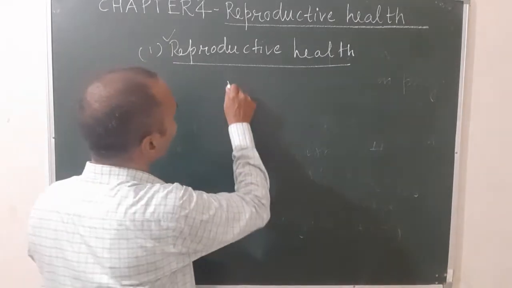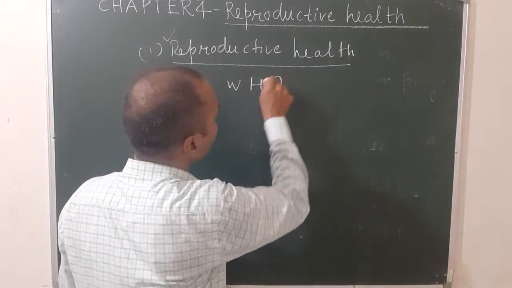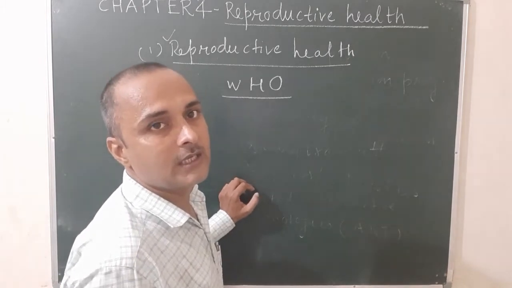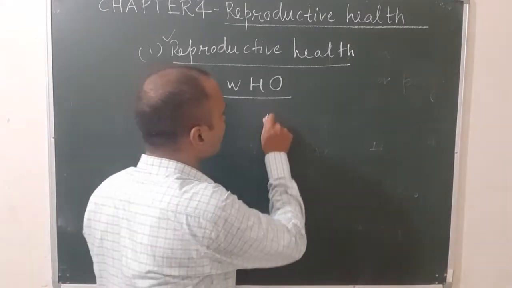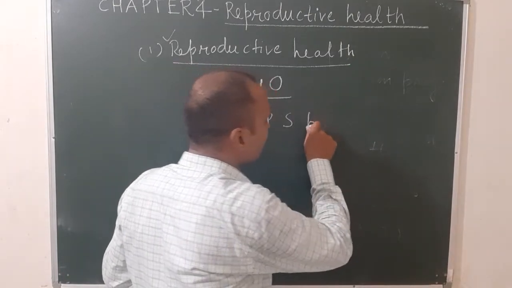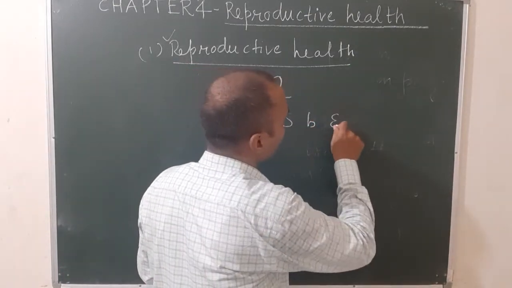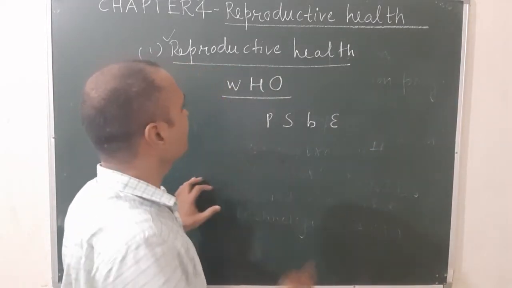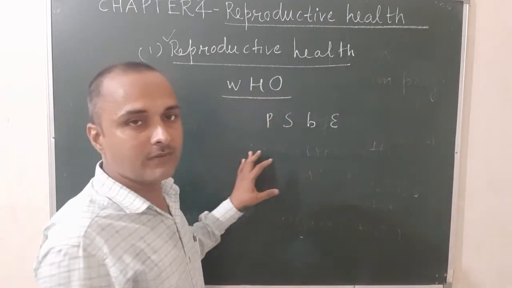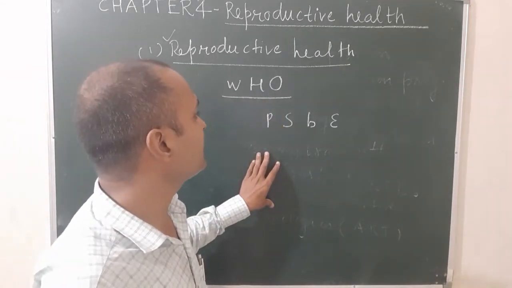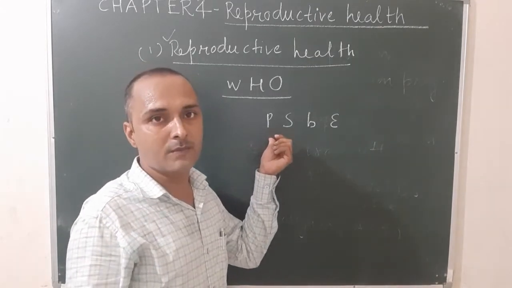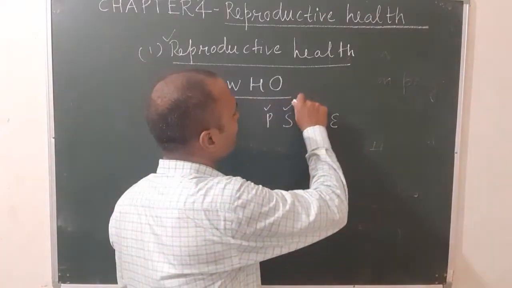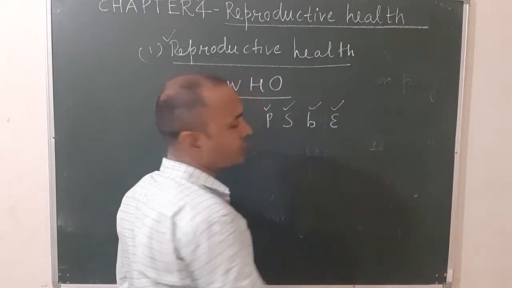But according to WHO, World Health Organization, reproductive health may be defined as a state of total well-being in all aspects of reproduction. That means physical, social, behavioral, and emotional.